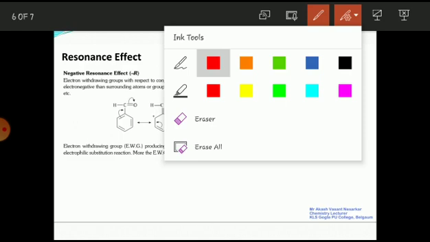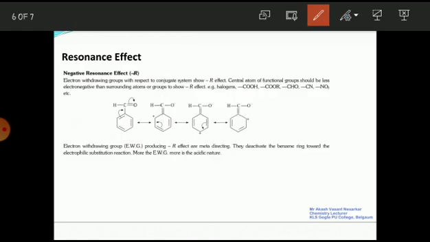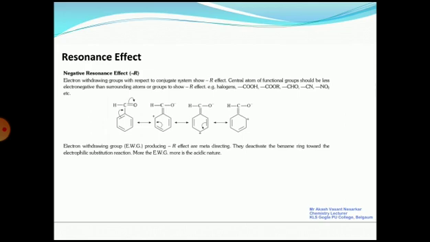So this is about inductive effect, electromeric effect, hyperconjugation effect, and resonance effect. So these all four effects are very much important for the examination. So do remember how to identify the effect, where the inductive effect is present. The inductive effect is present in shared pair of electron, that is sigma electron. It shifts the sigma electron. Electromeric effect takes place only in the presence of an attacking reagent. Hyperconjugation effect, alkyl groups, that is nothing but what? No bond resonance or Baker-Nathan effect.